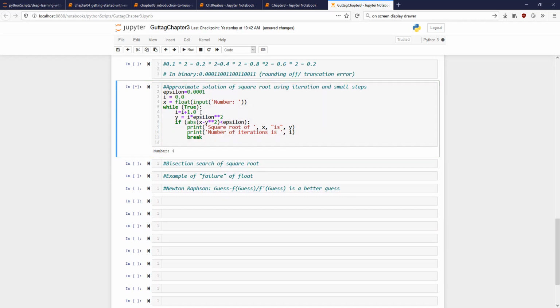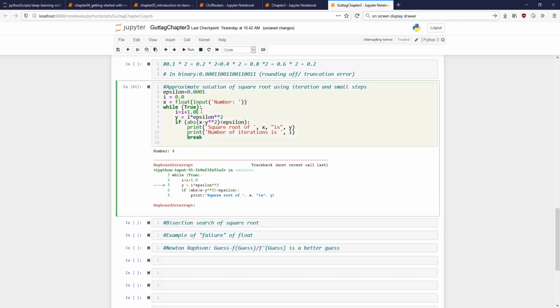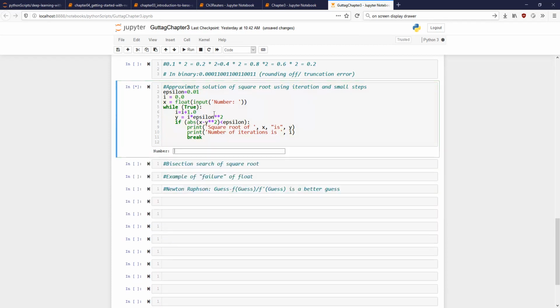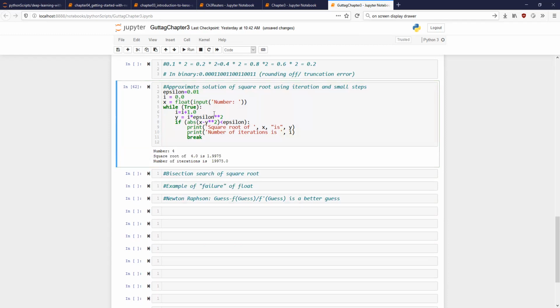It is taking forever. Okay, let me stop this. Interrupt. Let us do something. Let us reduce the value of it. How can I say y is the square root? It does not matter how I define y.